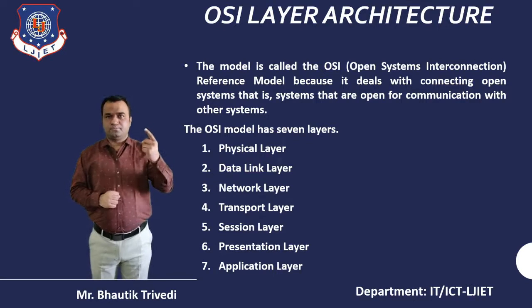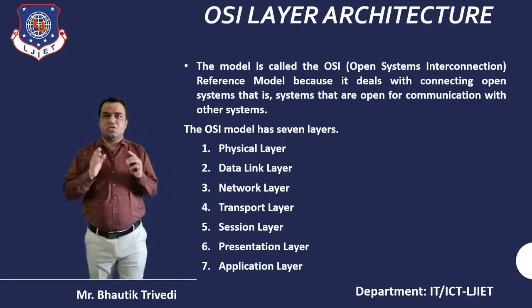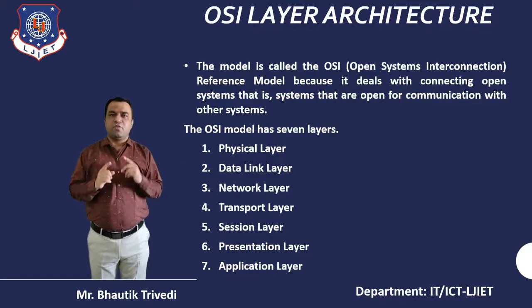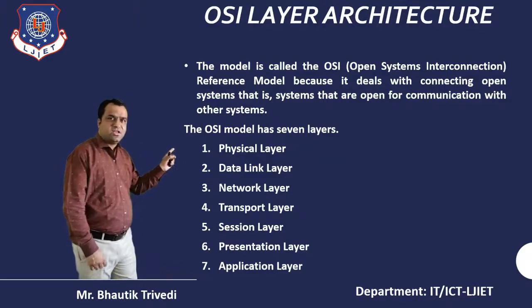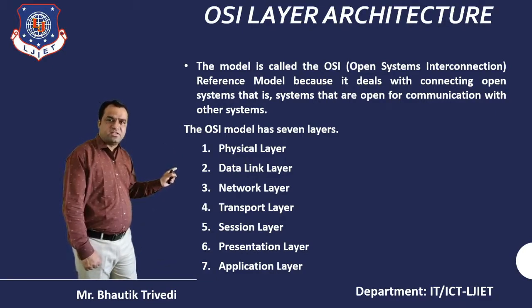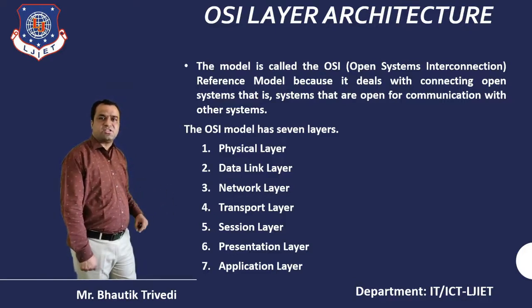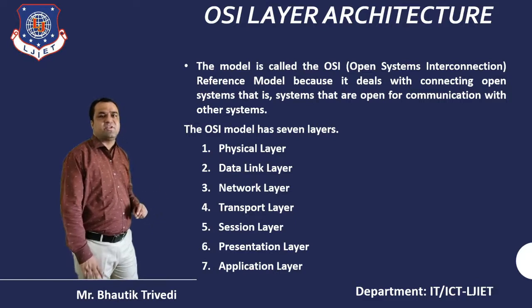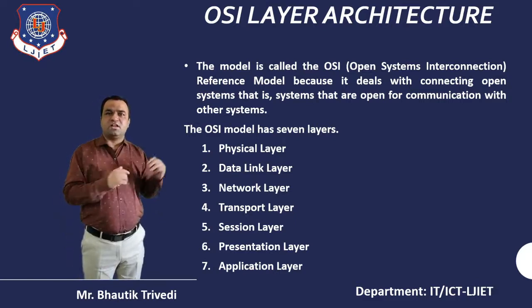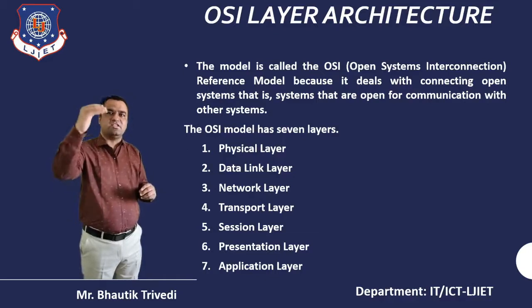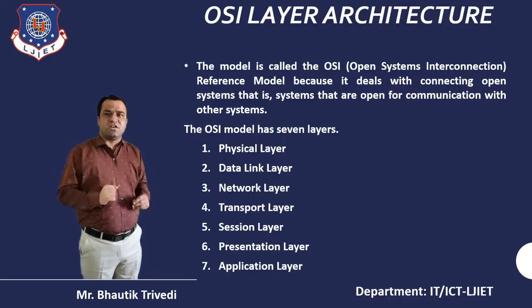from bottom to top. Total 7 layers in an OSI model from bottom to top. First one, here you just see the bottom layer, that is the physical layer. Second one, the data link layer. Third one, the network layer. Fourth one, the transport layer. Fifth one, the session layer. Sixth one, the presentation layer. Seventh one, the application layer. So the bottom layer is the physical layer, and the top layer is the application layer. So total 7 layers are part of the OSI model.